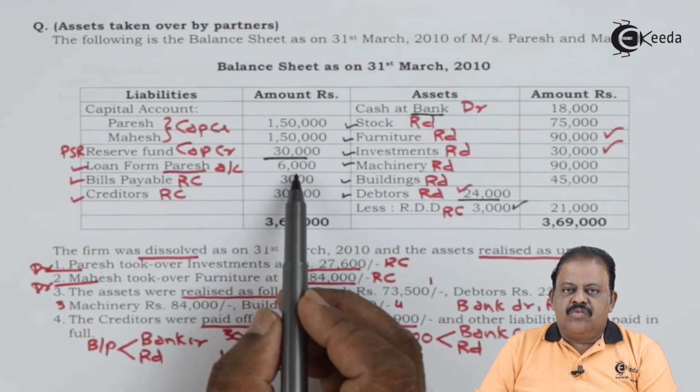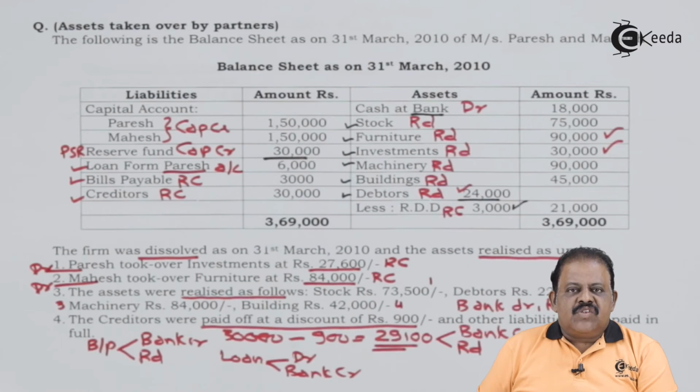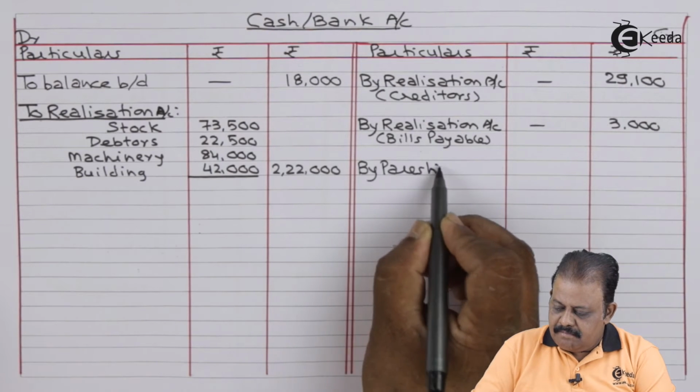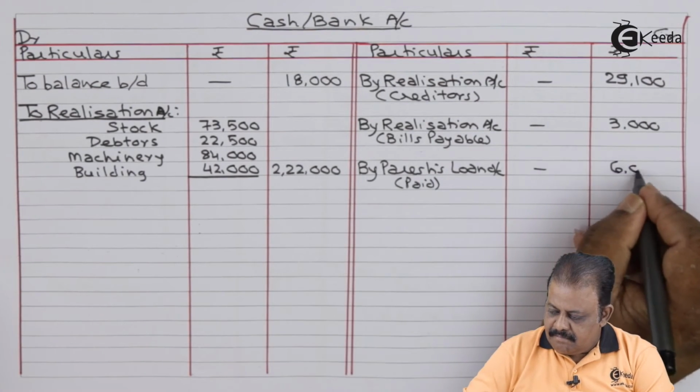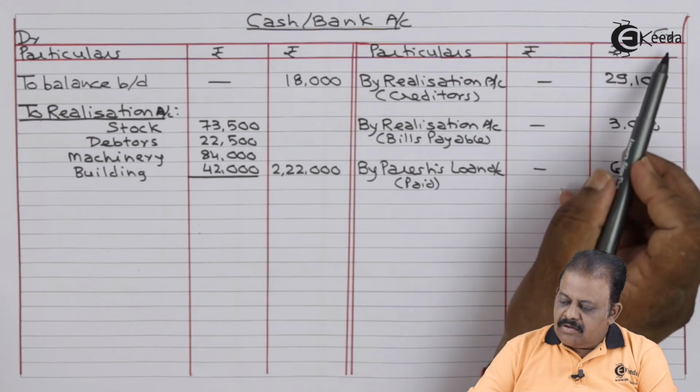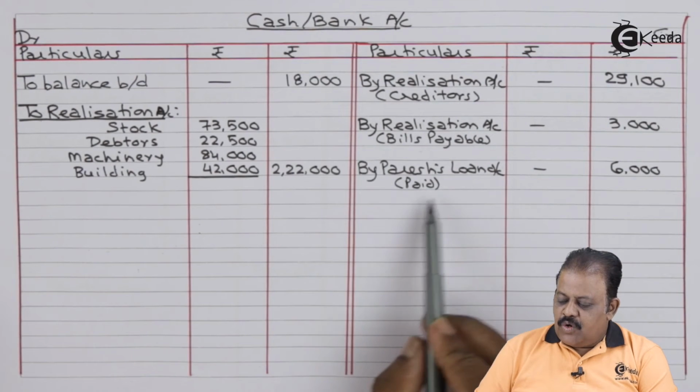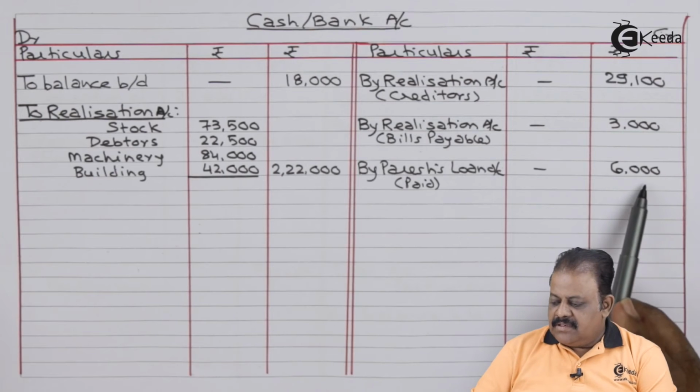Paresh loan 6,000 paid. This will have one effect, cash bank account credit side, by Paresh loan account, amount paid 6,000.